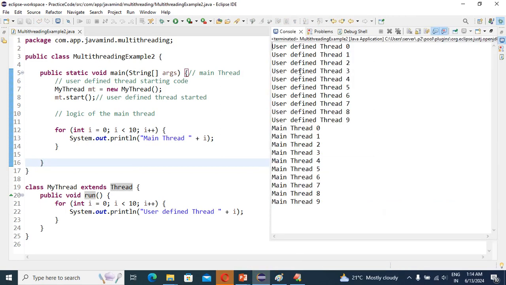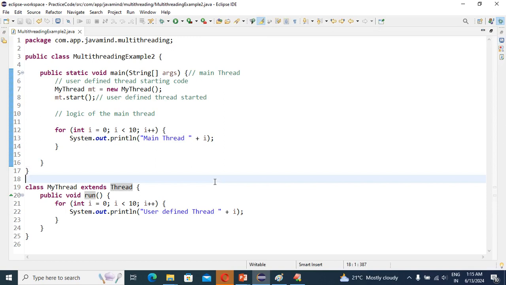See guys, this time it changed. So that's why in a multi-threading example we are unable to say the exact output. The first time this output will come and next time that output will come. This is unpredictable, right guys? I hope you have understood what I have done here.